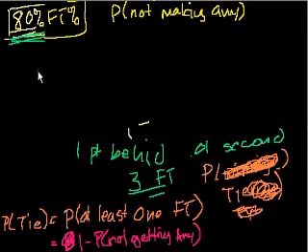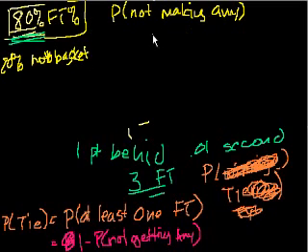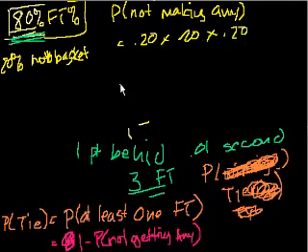Well, my probability of not making 1 free throw is 20%, right? Or say I take a shot, I have a 20% chance of no basket. So if I'm taking 3 shots, the chance that I miss all 3 is going to be equal to 20% times 20% times 20%. Right?